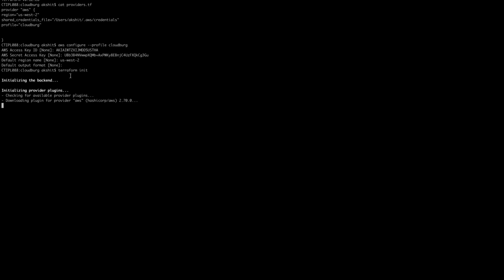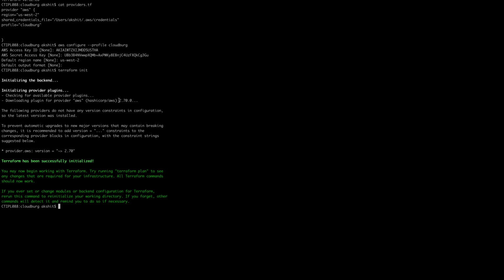As we have not specified the AWS provider version, it will pick the latest version automatically. So it is going to use version 2.70 of the AWS provider. Now Terraform has been successfully initialized.